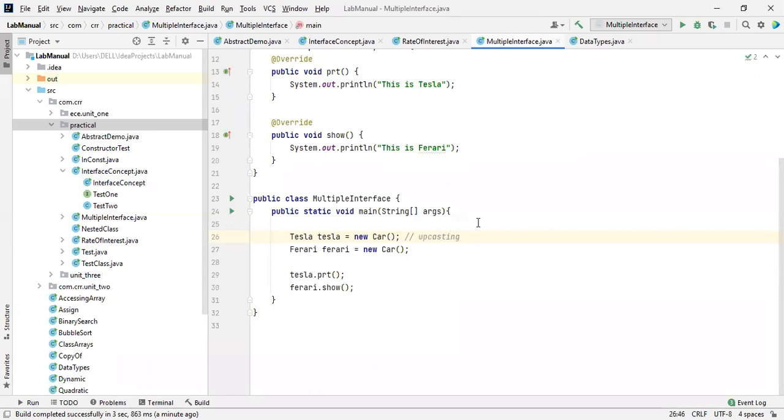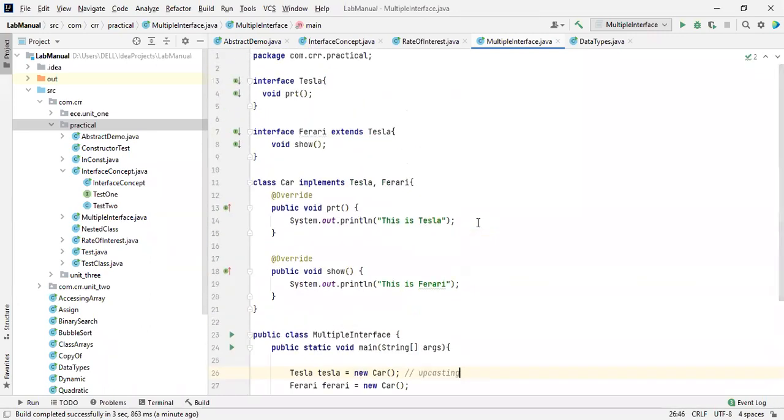So this is a very easy example. Tomorrow we'll go through this as an eagle-eye view over here, and then we'll move to another topic. There are multiple interfaces also available.